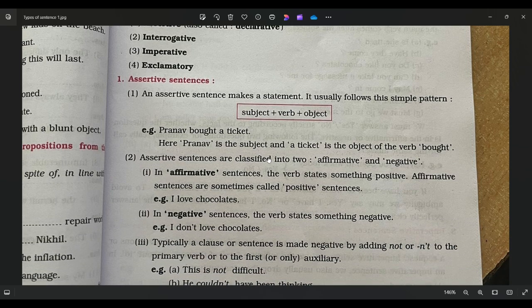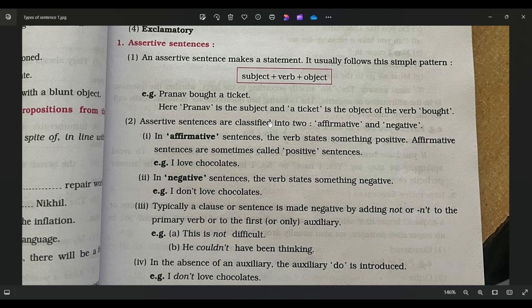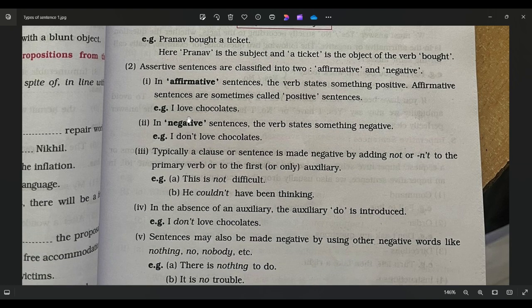Assertive sentences are also classified into two different types. One is affirmative, which we also call positive, and the other is negative. Positive means it has positive words and no negative word is there. In negative, we generally have negative words like no, not, never. Or you can also see an apostrophe t, which also shows that it is a negative sentence. Rule number 3, typically a clause or a sentence is made negative by adding no, not.